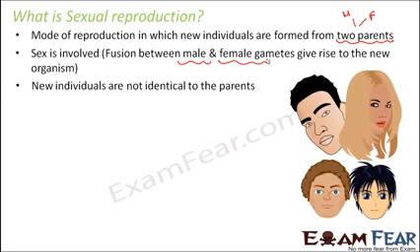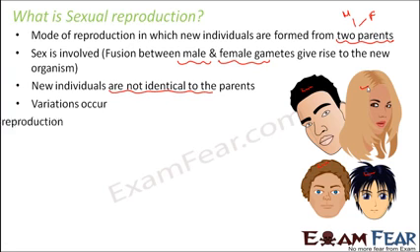Here the new individuals are not identical to the parents, however they have similarities, like this guy has black hair which he has got from his father, similarly this guy has brown hair which he got from his mother, but it is not that the children will be exactly identical to the parents. Very rarely you see that. Some or the other differences will be there. So here variations occur. These differences are variations.